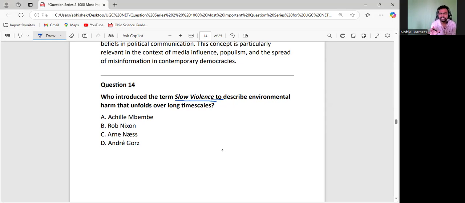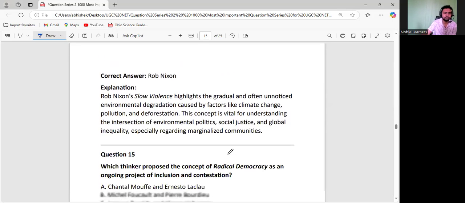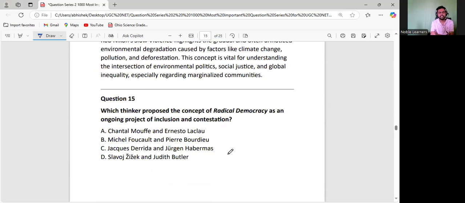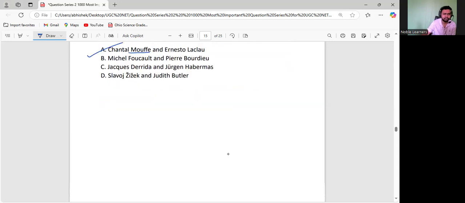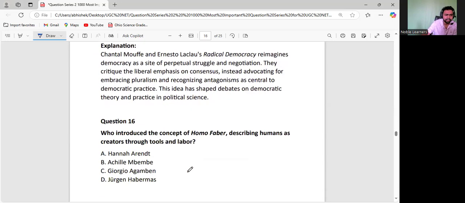So when we degrade the environment, it might not be explicitly reflected, but it could be reflected in future implicitly, slowly, and it is going to harm you. This is called slow violence. And Rob Nixon is the thinker who gave the concept of slow violence. Very important. Now, I think we discussed this too. This is a repeated question again. Who among the following gave the concept of radical democracy? So radical democracy, as I told you, means there must be constant negotiation and bargaining between the citizen and the leader even after the election. And this was given by Chantal Mouffe and Ernesto Laclau. So this is the answer, option number A. Okay, let us go to the next one.